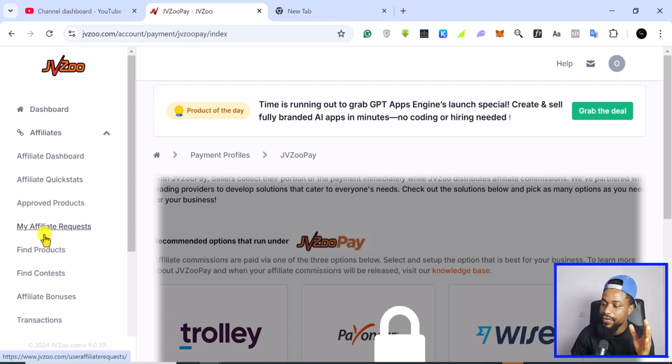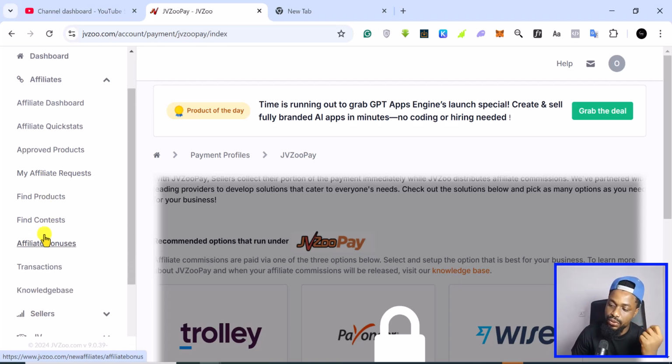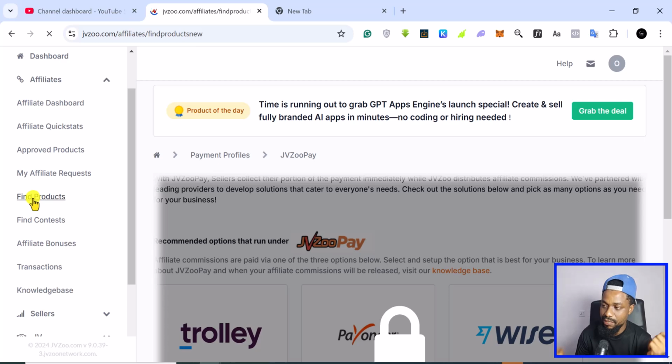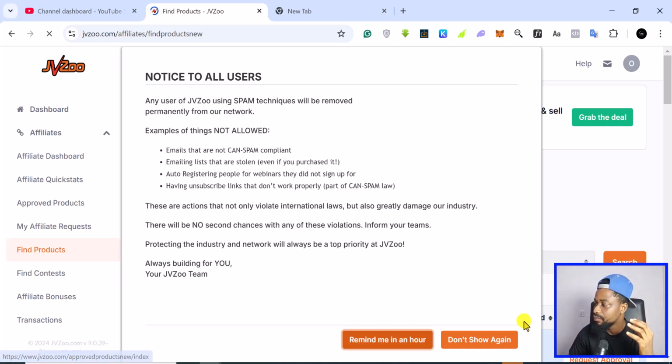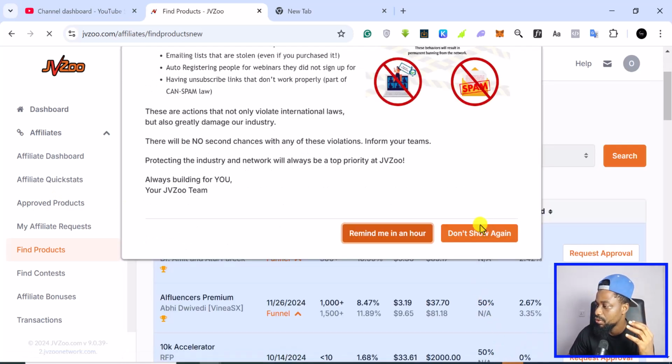So the first thing we need to do is to find products that we want to affiliate, and we are basically going to come here where we have products. So you click on find products. This is going to take us to the marketplace, and the marketplace is where they've listed all of the products that we can find. All right, so let me just close this.